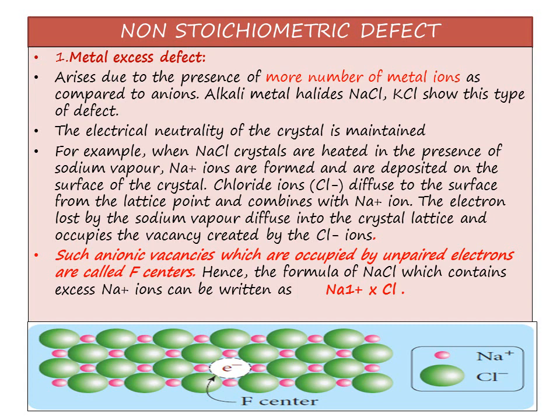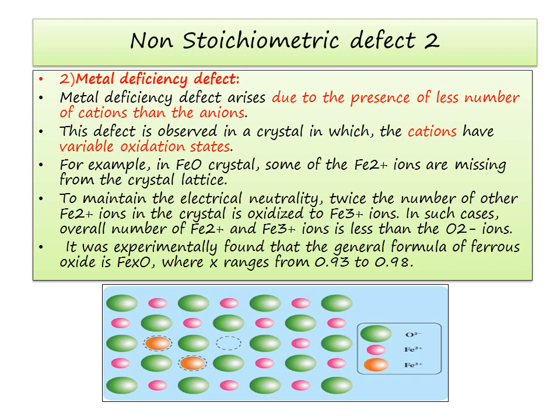Here the formula of sodium chloride which contains excess of Na+ ions can be written as Na(1+x)Cl, because one or more metal ions are excess in number, it is non-stoichiometric in nature. Second type of non-stoichiometric defect is metal deficiency defect. Metal deficiency defect, the name itself says, that is one metal ion or more metal ions are missing. That is more number of anions are present in the crystal lattice.